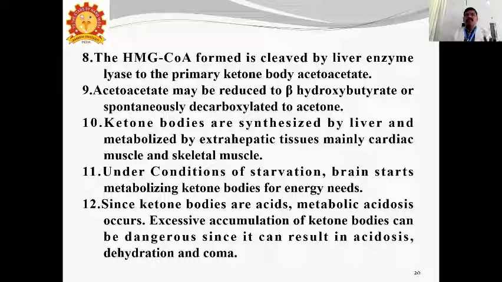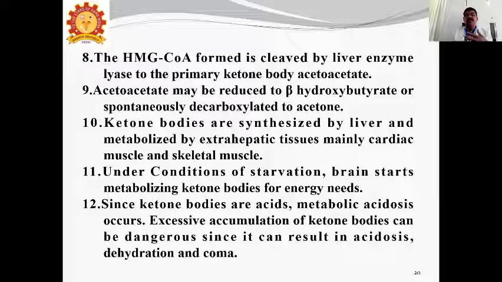So in many conditions we have to maintain and control the diabetes, control the metabolism. Otherwise, the ketone bodies will increase, and the patient will go into acidosis and severe dehydration, and finally coma, finally death. In COVID also, diabetes is one of the comorbidities.